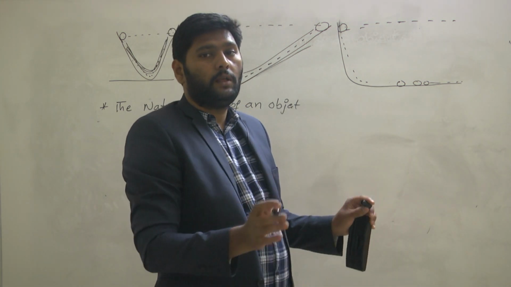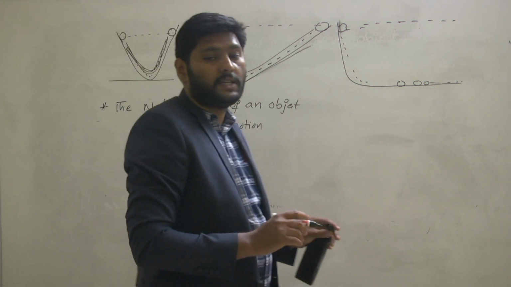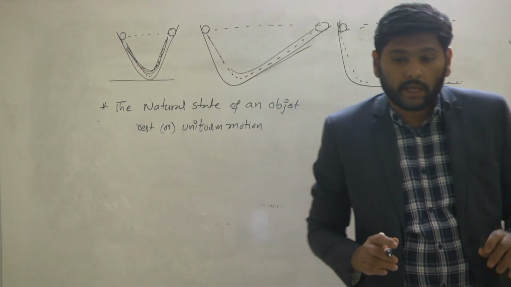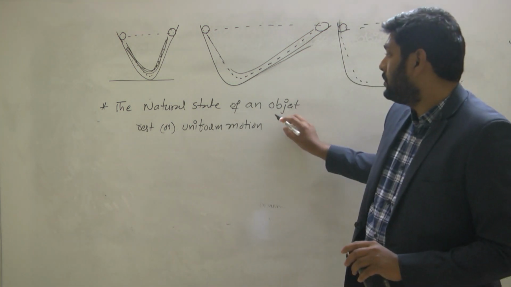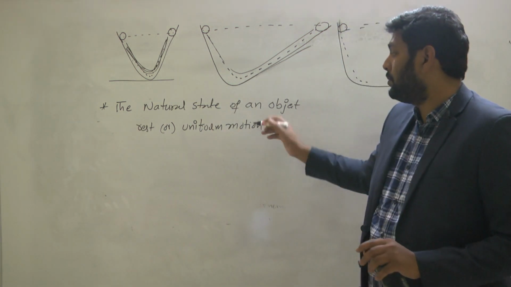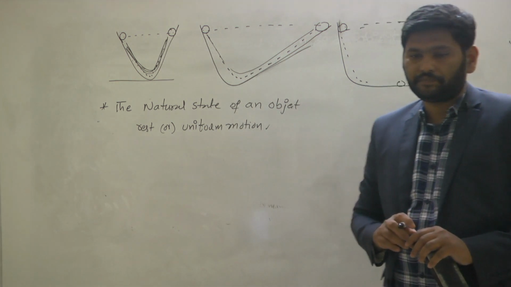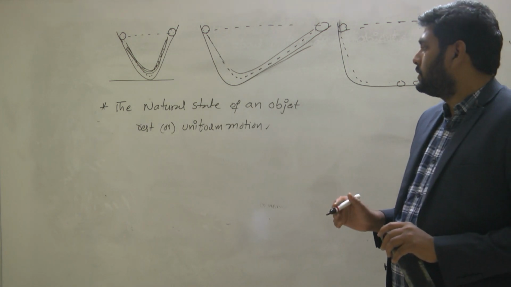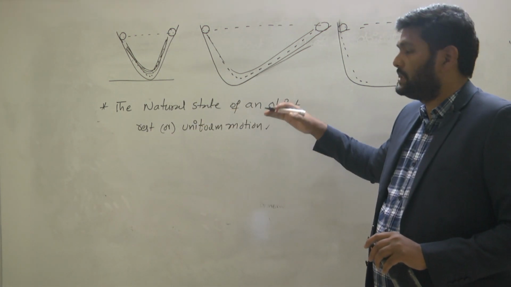In motion only. Okay. Next, the rest object continues to be in what state of position? Yeah, rest and uniform motion are the natural state of the object. Yeah, you are right, Sandeep. So finally, Newton has given rest and uniform motion as the natural state of the object.